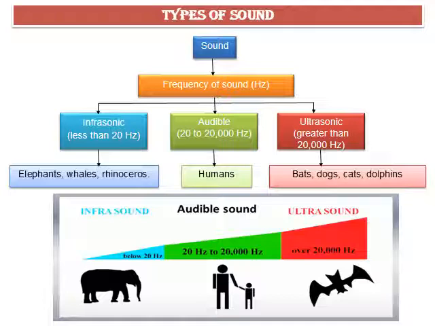Sounds having a frequency less than 20 Hz are produced and can be heard by whales, elephants, rhinoceros, hippopotamus, etc. Ultrasonic sound. A sound having frequency higher than 20,000 Hz is called ultrasonic sound. It cannot be heard by human beings. Some animals like dog, cat, dolphin, sea lion and bat can hear such sounds.